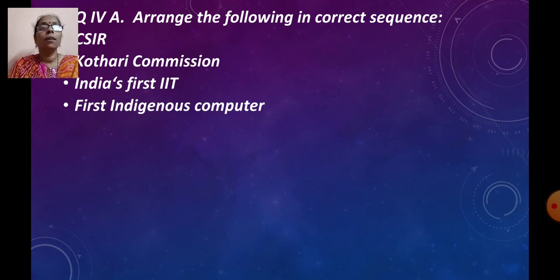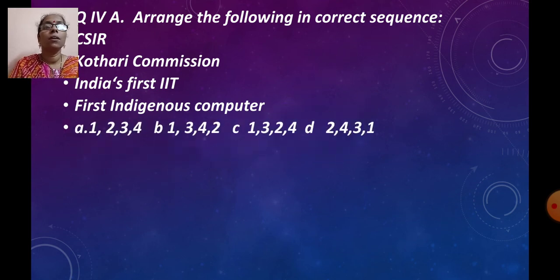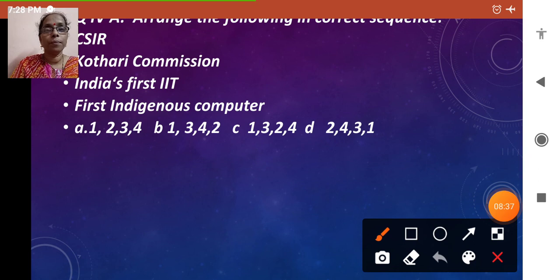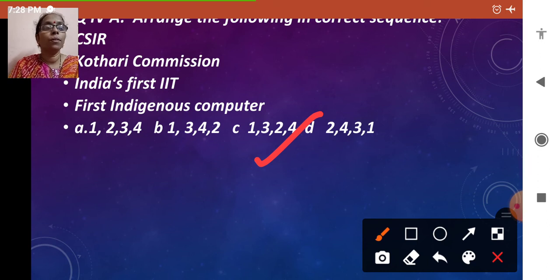Now tell me what will be the chronological order. You have the options here. A 1 2 3 4, B 1 3 4 2, C 1 3 2 4 and D 2 4 3 1. So which is the correct option here? Yes, so we have the correct option 1 3 2 4, right?